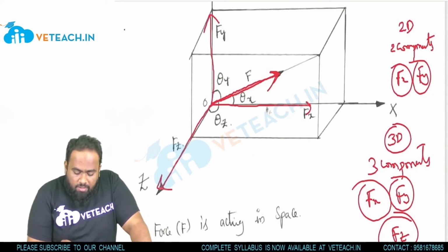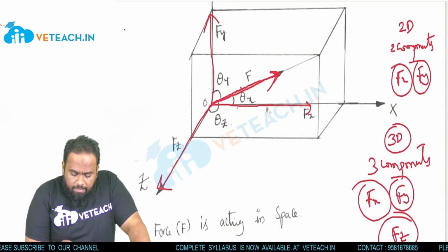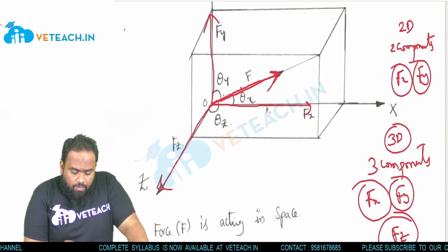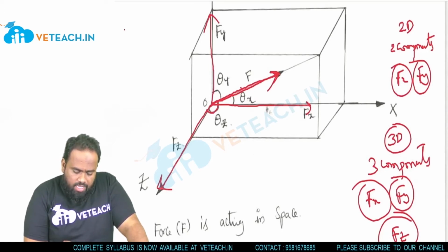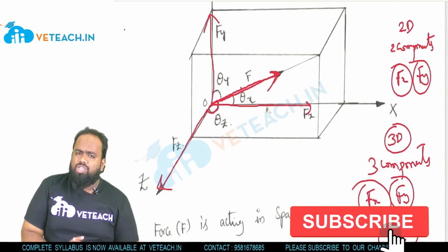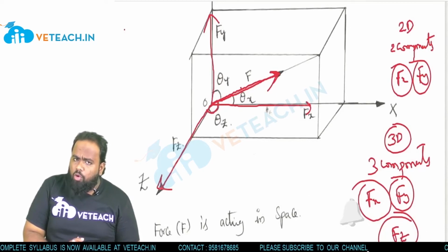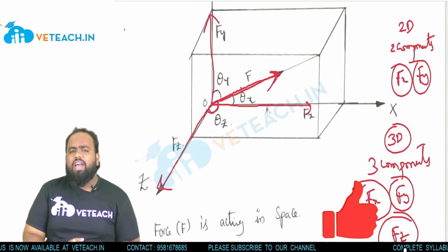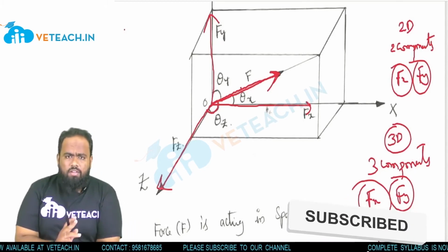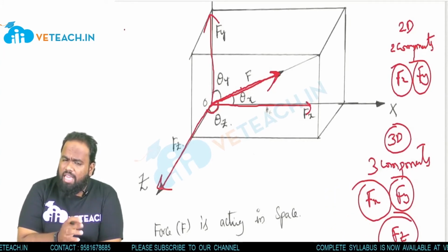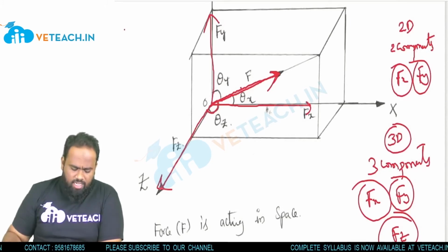Now the angle between the force and the horizontal component is theta x. The angle between the force and the vertical component is theta y. The angle between the force and the third component, the z component, is theta z. So it will be given that all the angles made by the force, which is to be converted into its components, to the respective axes. The angle made by the force with the x-axis is theta x. The angle made with the y-axis is theta y. The angle made with the z-axis is theta z. That is the logic.